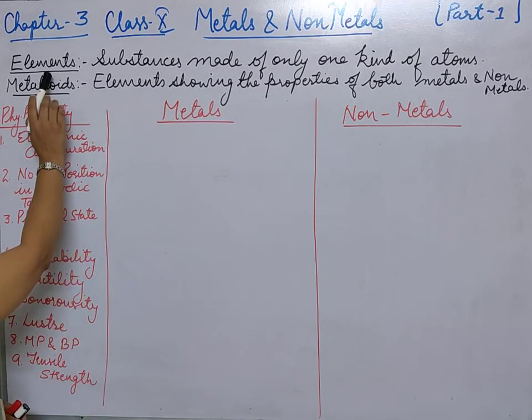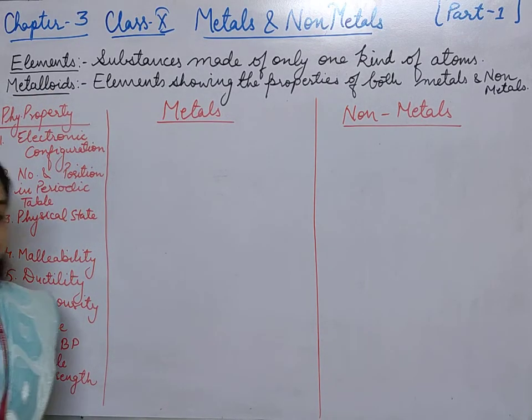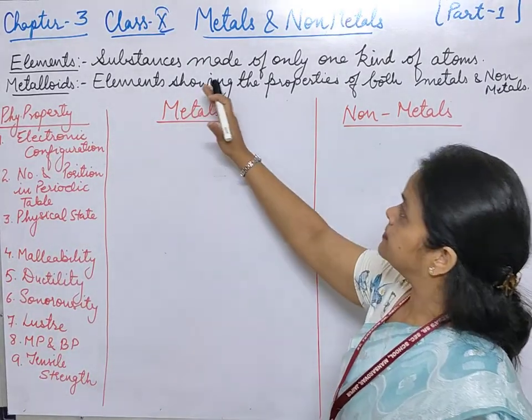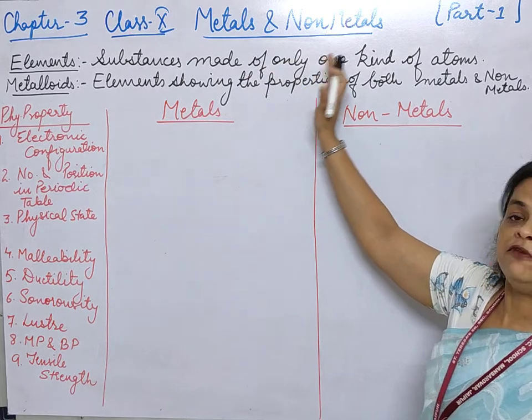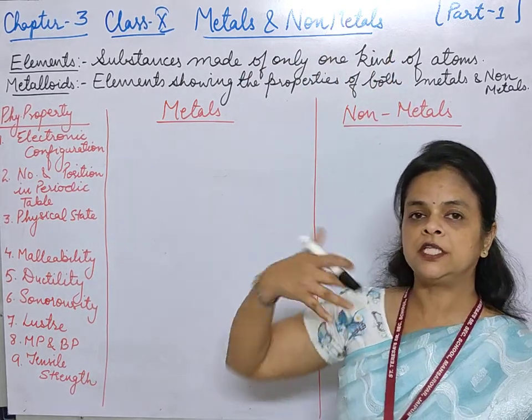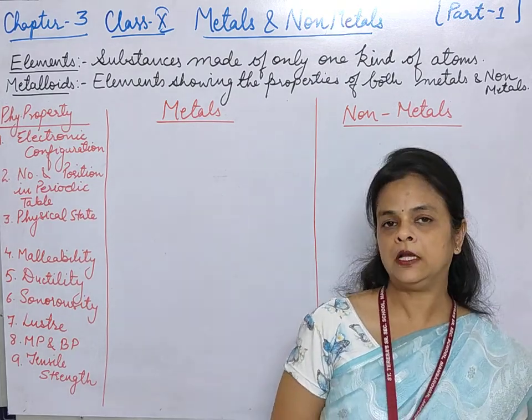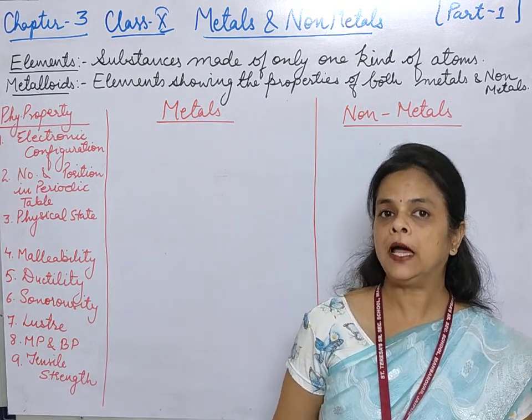First we will discuss the meaning of elements. What do we mean by elements? See students, elements are the substances which are made of only one kind of atoms and which cannot be split further. We know that around 114 elements have been identified.